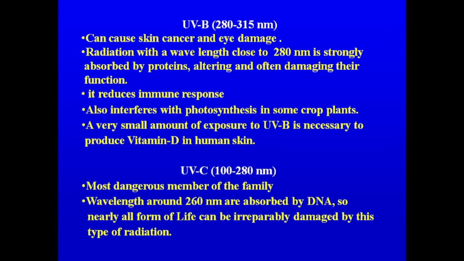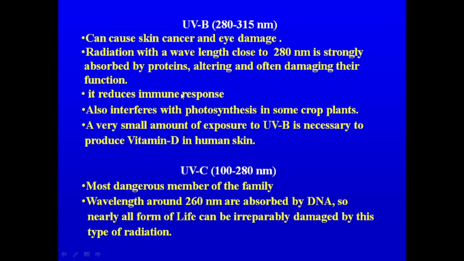Whereas the UVB can cause skin cancer and eye damage. This is a harmful influence of the UVB radiations, and the radiations with a wavelength closer to 280 nanometer are strongly absorbed by the proteins, altering and often damaging their functioning, thereby weakening the immune system.